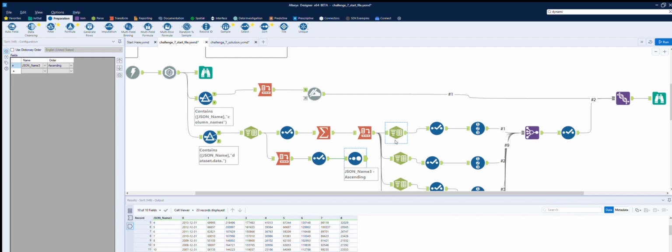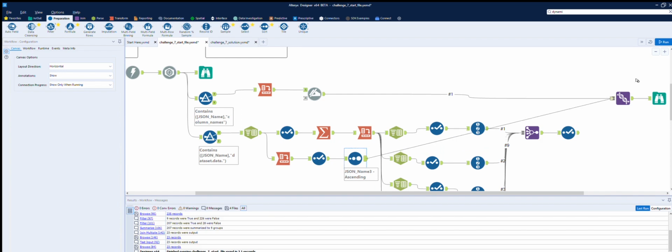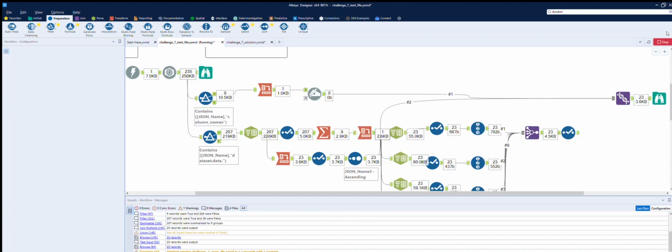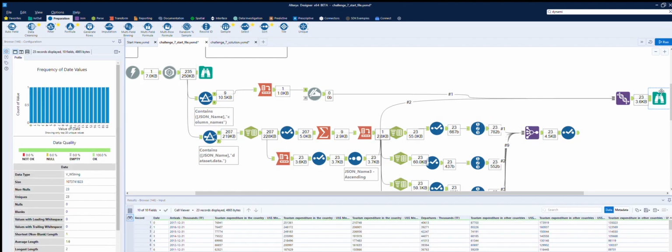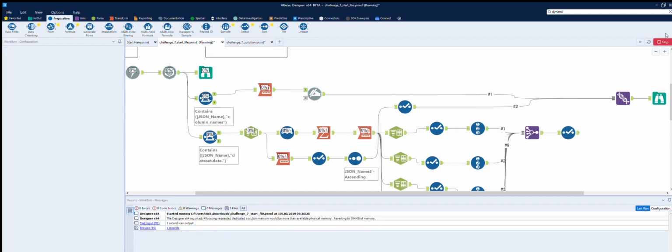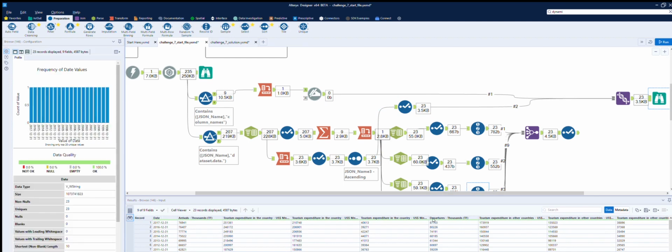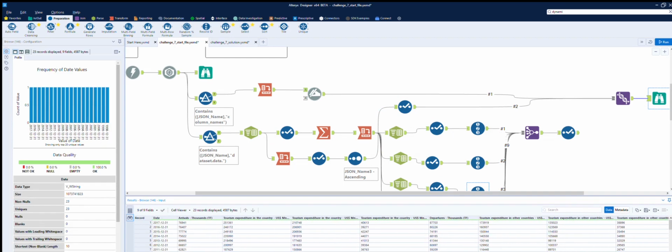So all we would then do is just union that. So we can actually just break that. We can just union that straight to there, and that should give us our breakdown, except I've got to take out, and this is where Alteryx is really good, because you can just undo things, take out that sub row field. So there we go, and that should give us our result. There we are, all the way across and down to 1995.